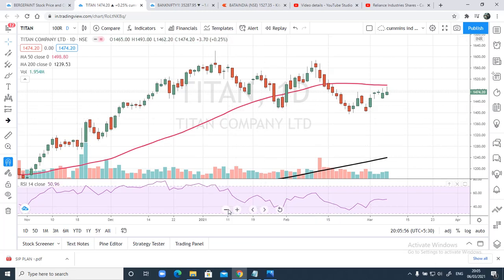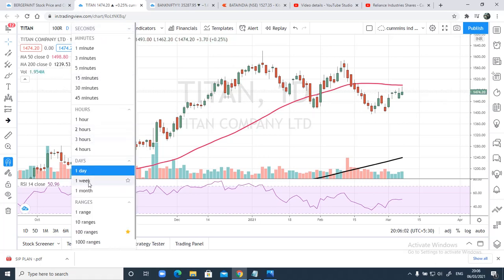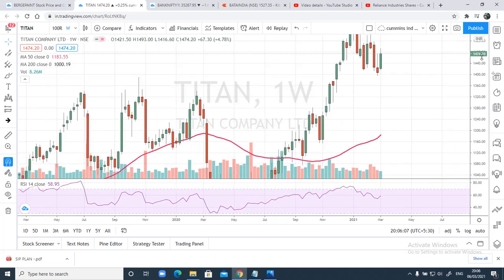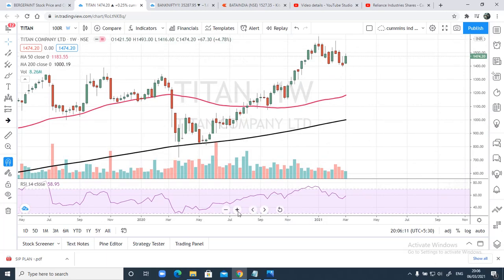Well, now let's move ahead and see what is happening with Titan Limited. Guys, this is the Titan daily chart. First let me move to the Titan weekly chart and check out what is happening with the trend. I'll draw both the uptrend and downtrend lines and see if the trend line has broken.